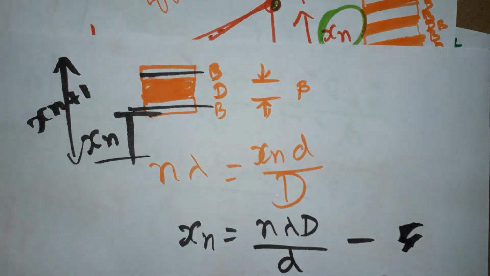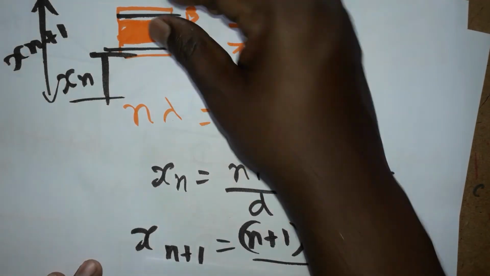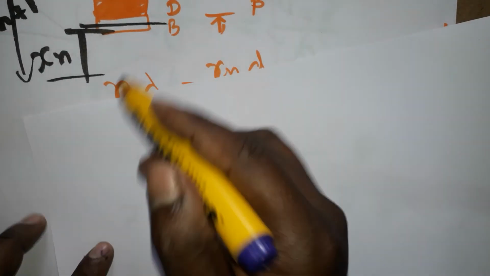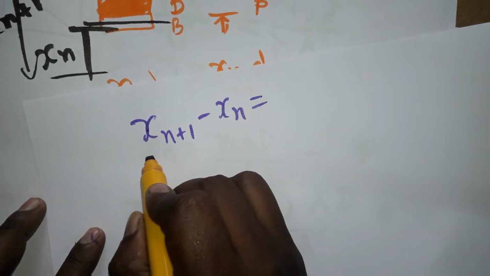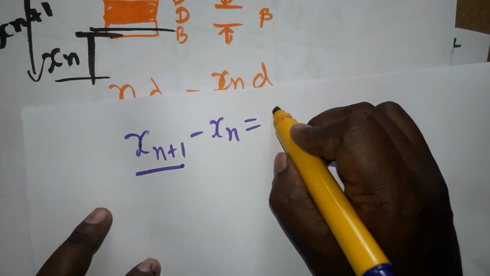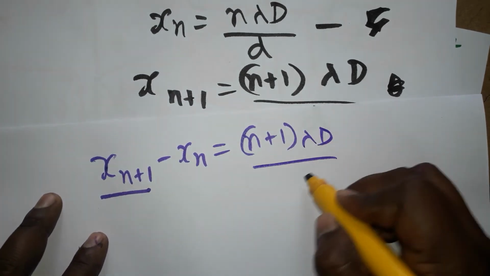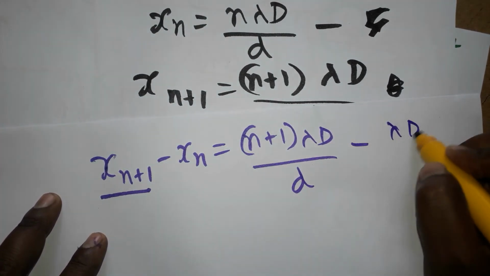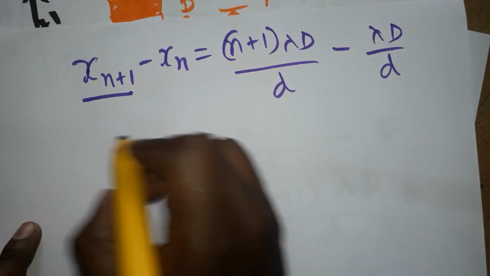So xn plus 1 minus xn, nth fringe and (n plus 1)th fringe: (n plus 1) lambda capital D divided by small d minus n lambda capital D divided by small d. When I subtract two brights, I get the dark thickness, which is called the fringe width, also called beta.